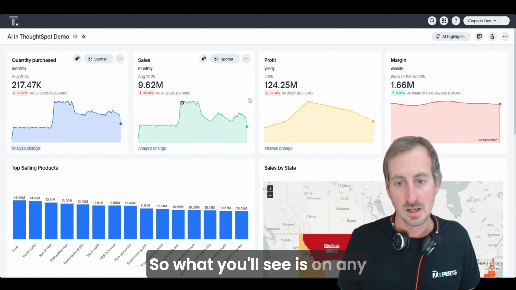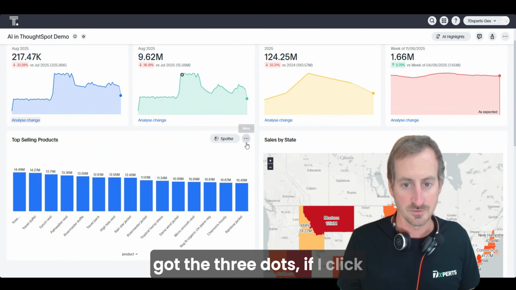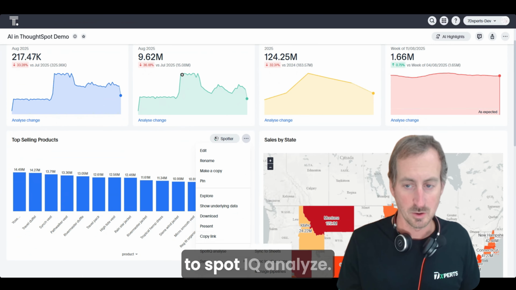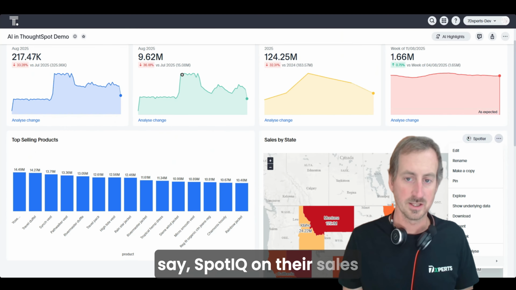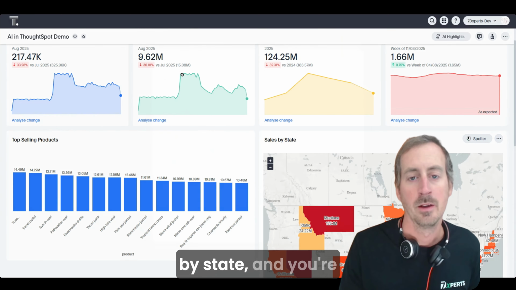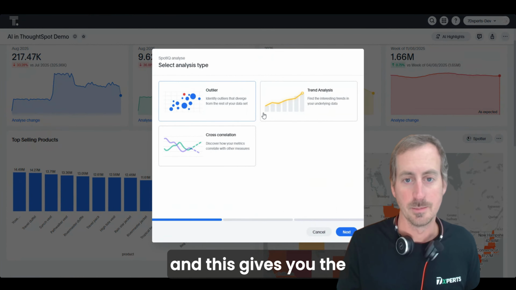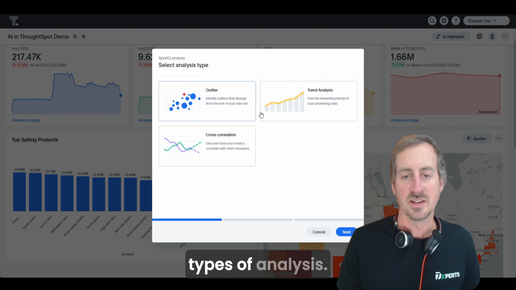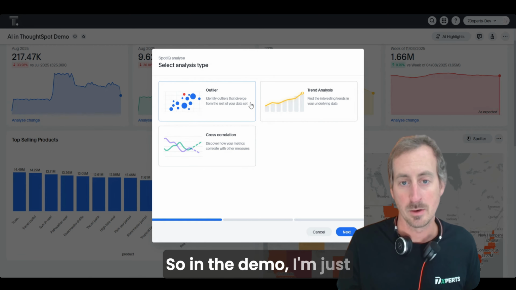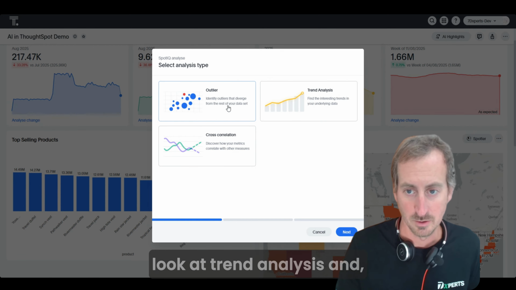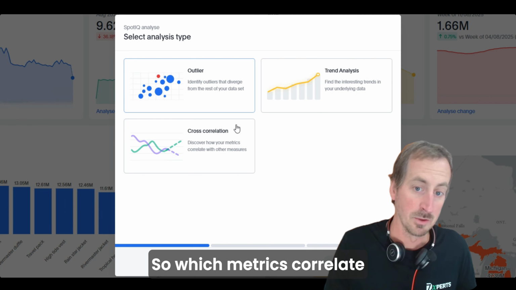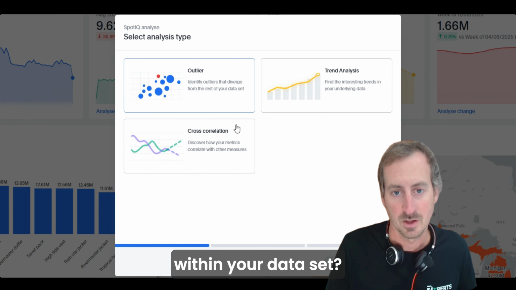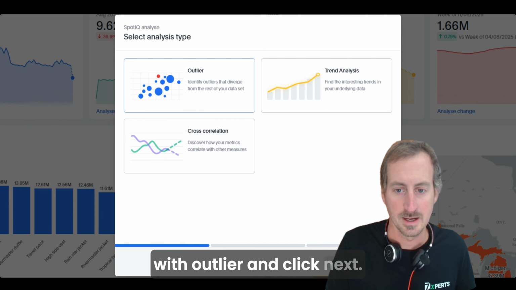So what you'll see is, on any of the charts where you've got the 3 dots, if I click that, you have the ability to SpotIQ analyze. So if I go to, for example, say SpotIQ on this sales by state, you're presented with this screen, and this gives you the ability to do different types of analysis. So in the demo, I'm just going to look at outliers, but you can also look at trend analysis and cross-correlation. So which metrics correlate with other metrics within your data set. So as I say, I'll stick with outlier and click next.